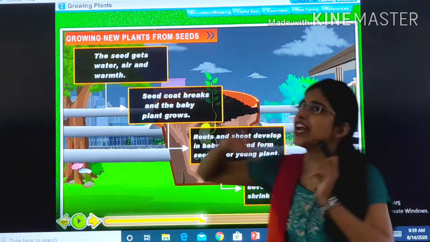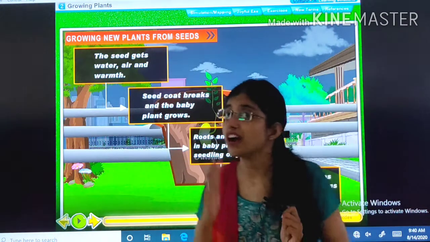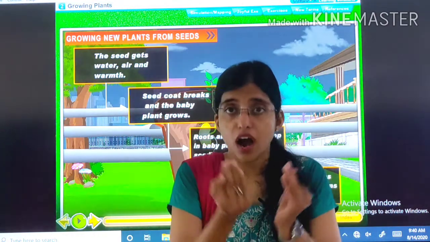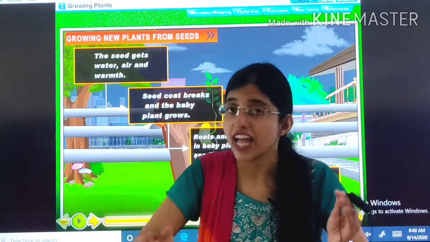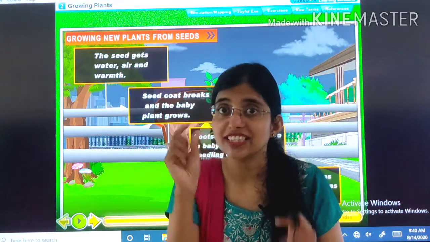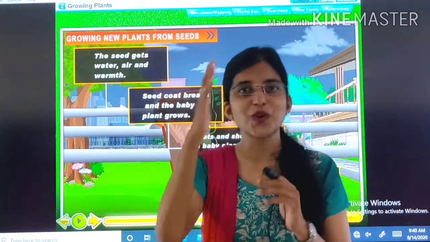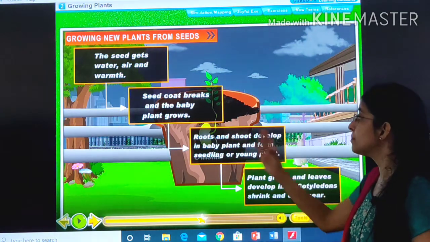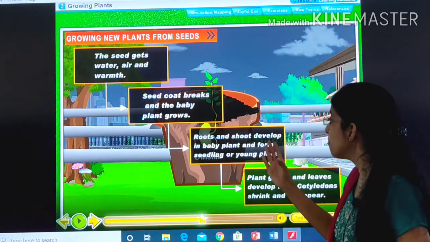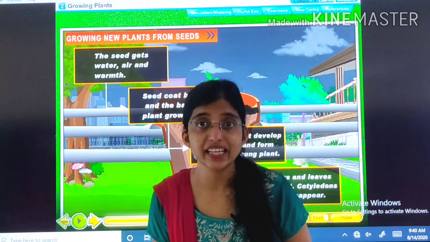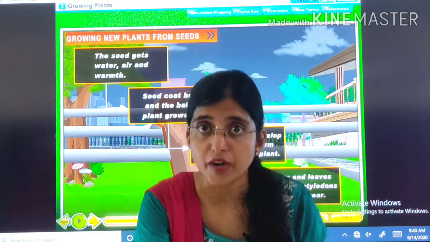Seed coats break and the baby plant grows. What happens next? The seed coat starts to break, and we had seen the baby plant present inside the seed, it starts growing. Third, roots and shoots develop in baby plant and form seedlings or young plant. What is seedling? Seedling is young plant.